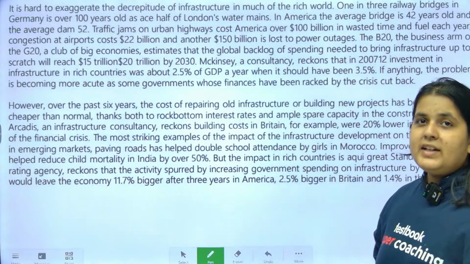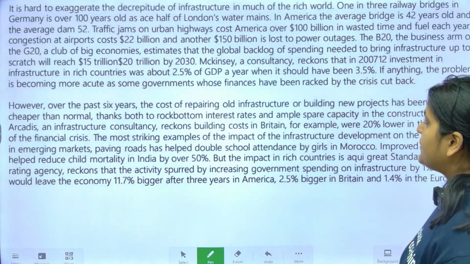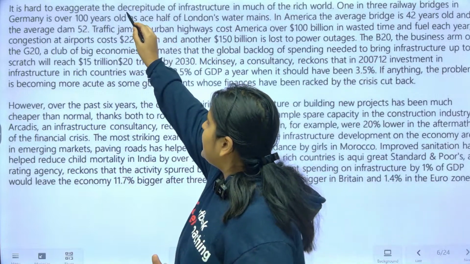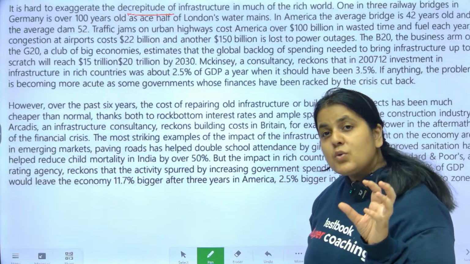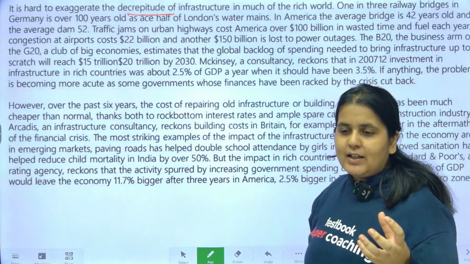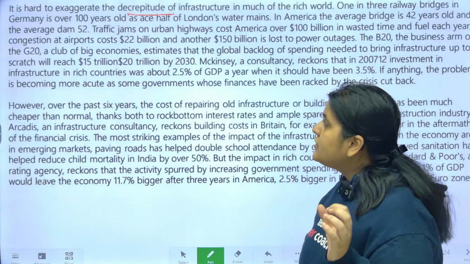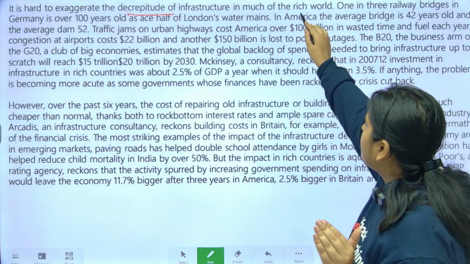Okay, right guys. It is hard to exaggerate the decrepitude of infrastructure in much of the rich world. Decrepitude, okay. If you suppose don't know the meaning, at least look at the root word. It says DE, which generally has a negative meaning. Decrepit basically means a very bad condition. So they're basically talking about the bad condition of infrastructure in the rich world.